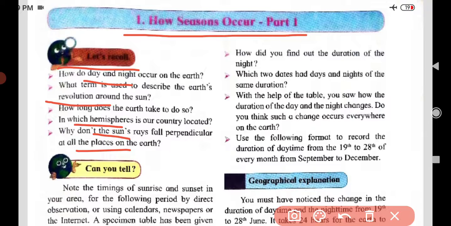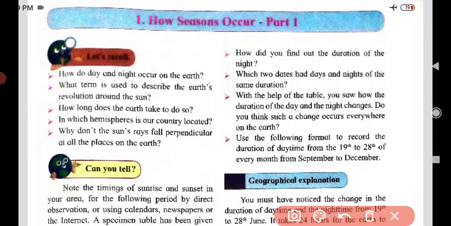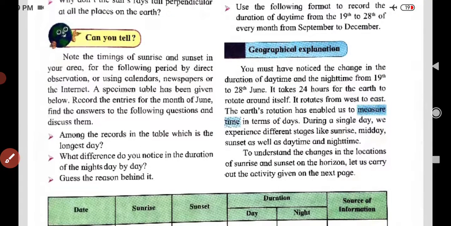Now, can you tell, they have given it here. Note the timing of the sunrise and sunset in your area for the following period by direct observation or using calendars, newspaper or the internet. One task they have given. What are we going to do? We are going to note down the sunrise timing and sunset timing in our area.